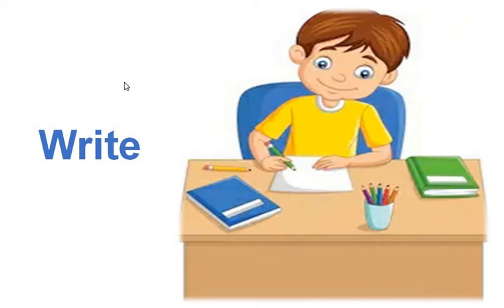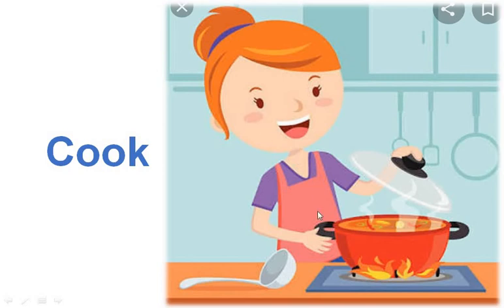Write is a doing word. Now see the next slide. See that mother is cooking. There is a pot in her hand on the stove. So C-double-O-K, cook, is also a doing word.